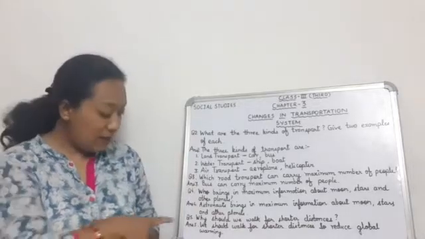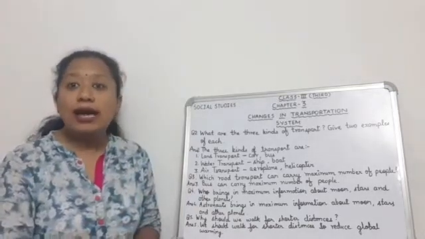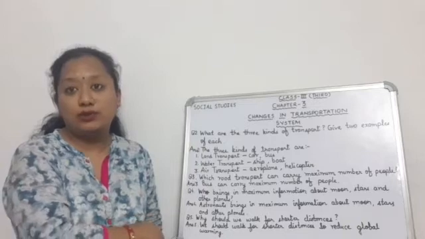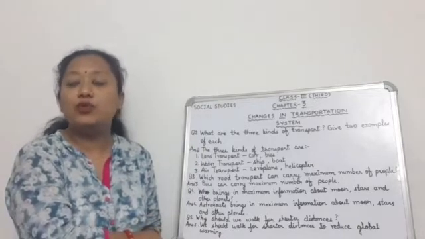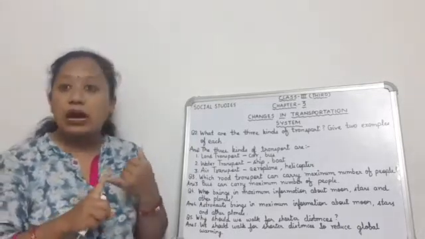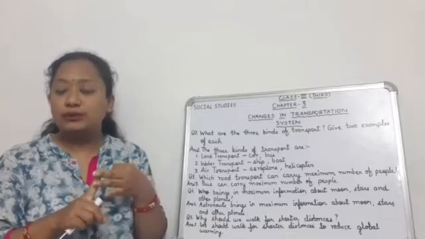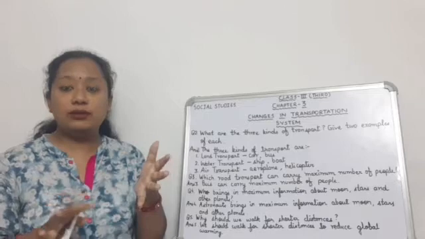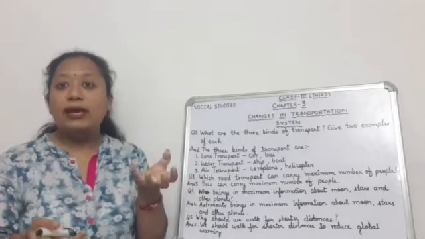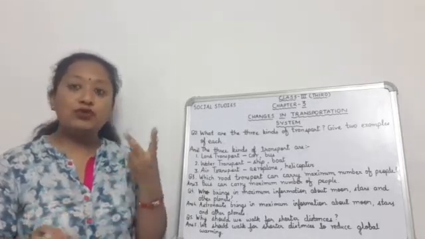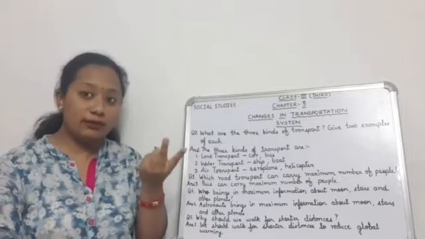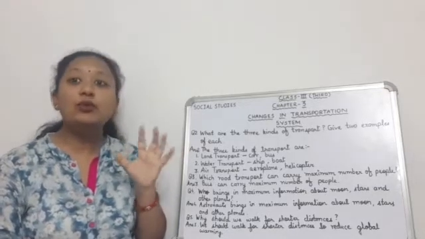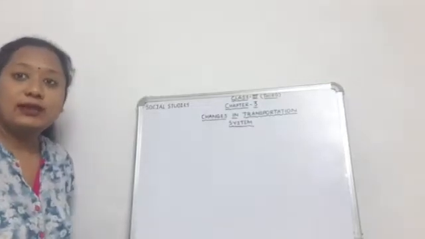Now question number 6 was to draw and color two land transport. Any land transport you have to draw, whether it is car, bus, motor bike, truck or van, whatever you like. You have to draw only any two land transport, and then after that you have to color them as well. Okay, so let's start our today's class from page number 26.